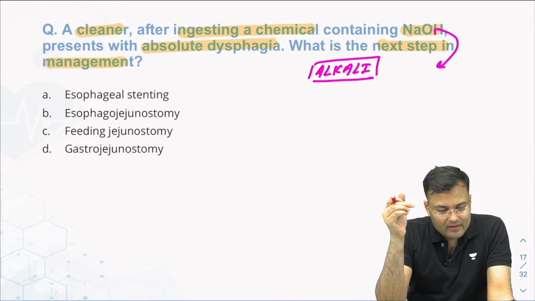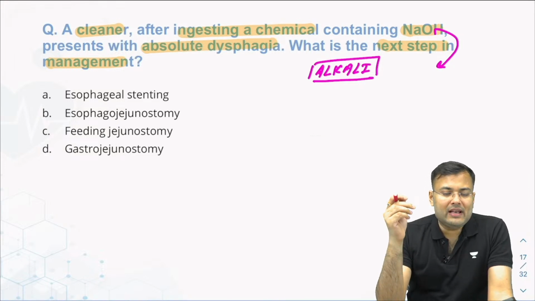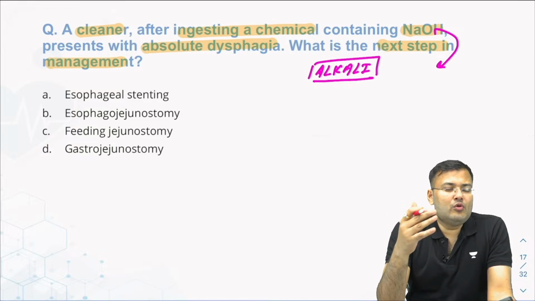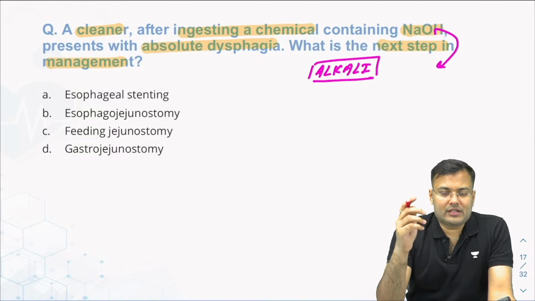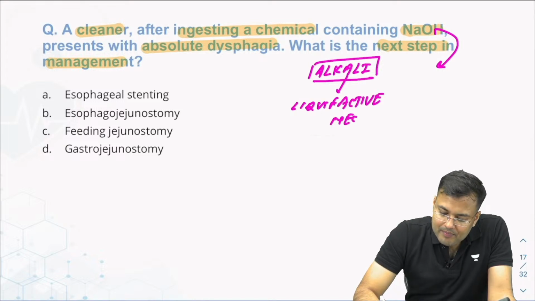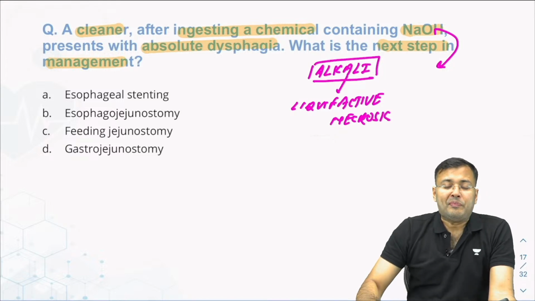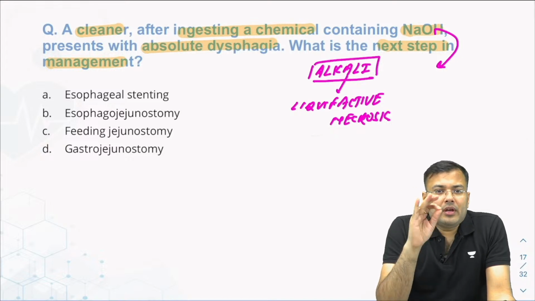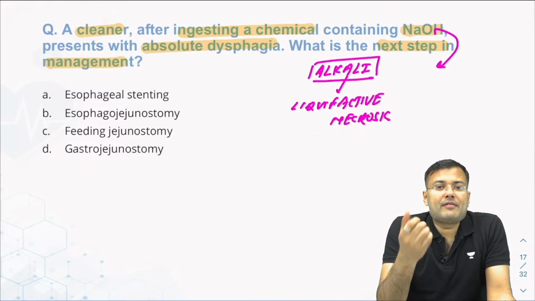Simhu, tell me. Acids are more dangerous or alkali? Alkali. Sagar, you are correct. Why? Because alkali causes liquefactive necrosis. Acids cause coagulative necrosis. So what is the problem? If there is liquefactive necrosis, the esophagus is very friable. If you try to perform endoscopy or stenting, there will be perforation. So the esophagus should not be touched.